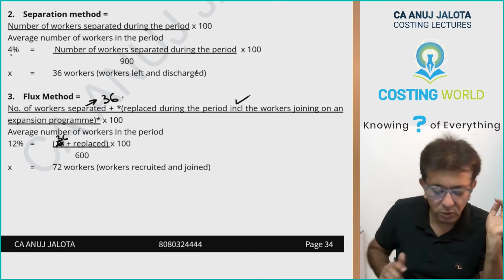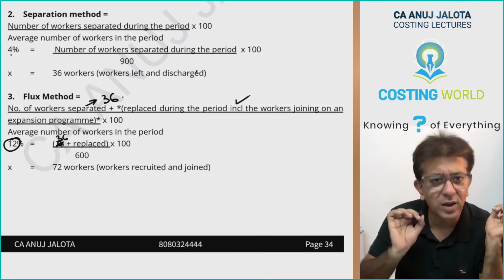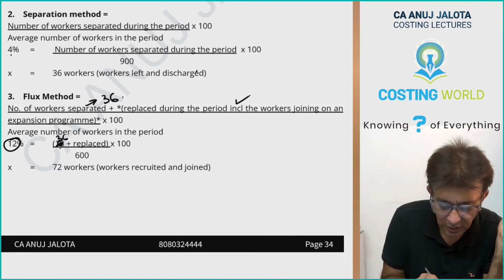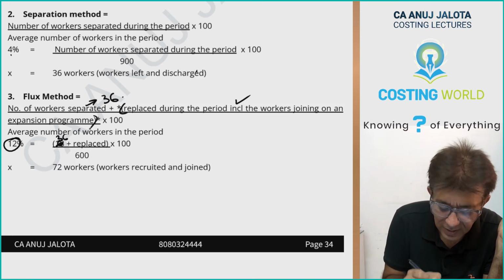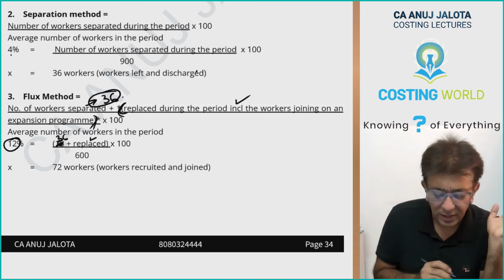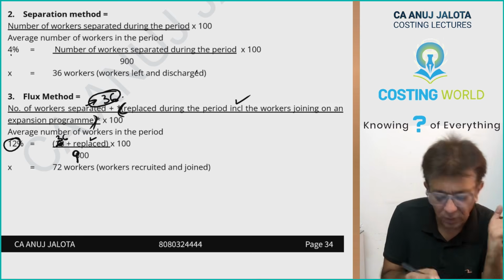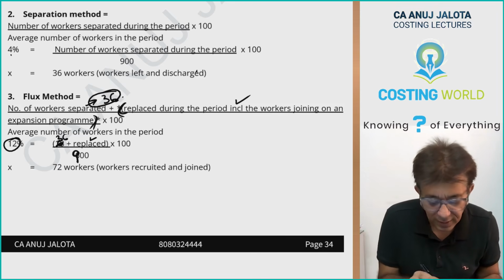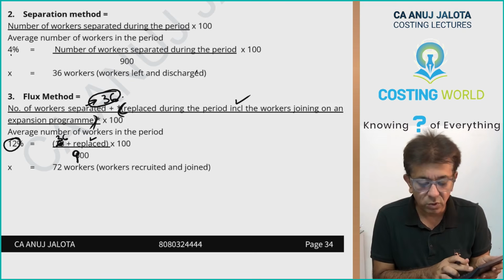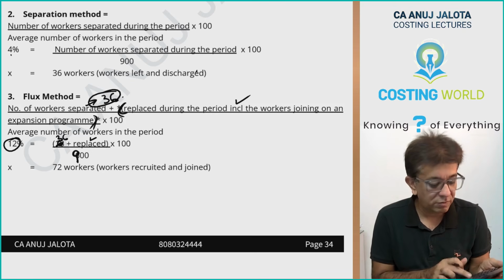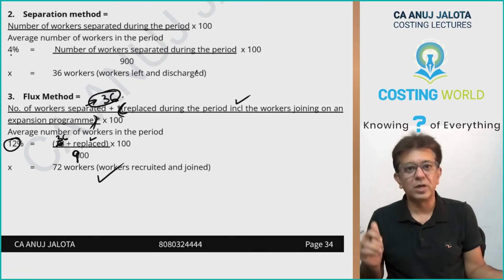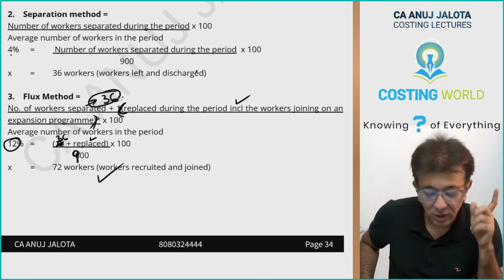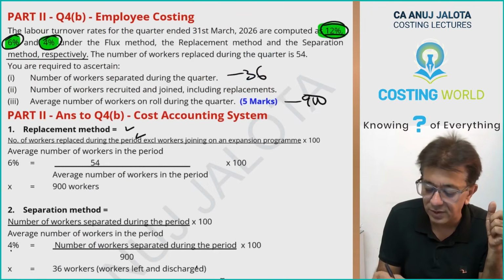So 12, you call this 12 only, is equal to 36 plus this entire bracket, which I have simply written as the word replaced, divided by 900 into 100. Some errors I have made over here, I think, but the answer should be correct. Let me just see it. So 9 into 12 is 108, minus 36, so 72 workers. This answer is altogether correct. So your final answer over here should be 72 workers.